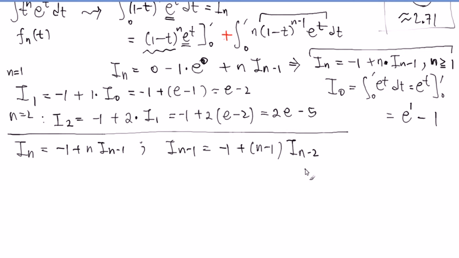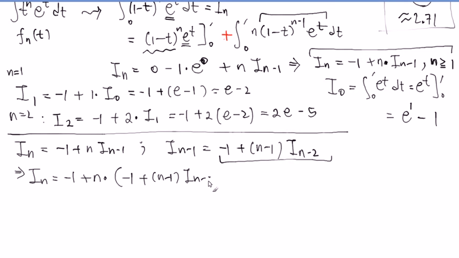So what I'm going to do, now we have this I_{n-1} has a new identity here, right? So I can replace that I_{n-1} with this one. That will reveal the relationship between I_n and I_{n-2}. So here it is. Negative 1 times n is there. Now I_{n-1} has this new identity, right? So what is it? Negative 1 plus n minus 1 times I_{n-2}.